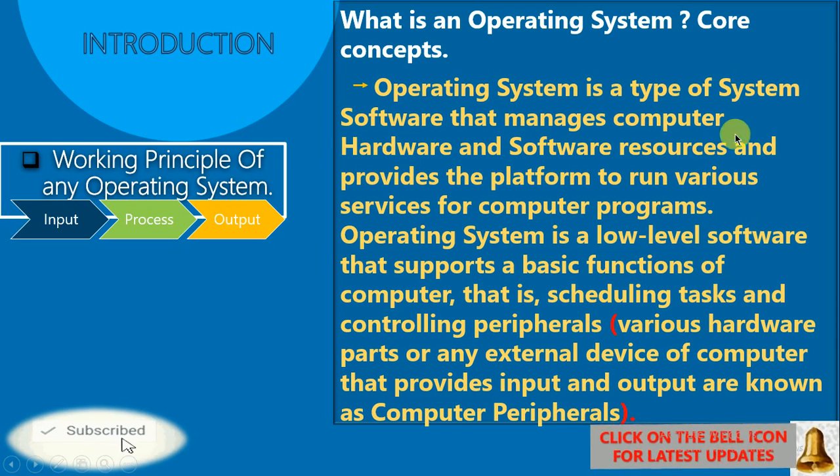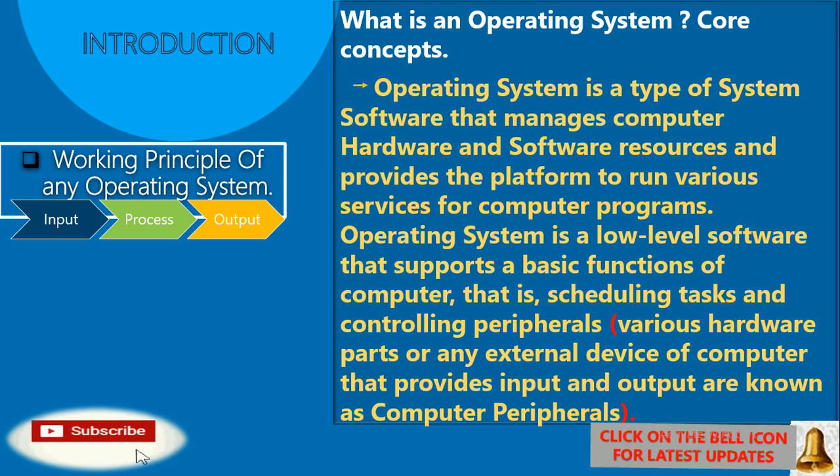Now, the operating system is a low level software. Low level software means the operating system is system software written in machine language. Low level language is also known as machine language. That is why it is written here that the operating system is a low level software that supports the basic functions of the computer. Whatever functions and tasks we perform in the computer are carried out with the help of the operating system.